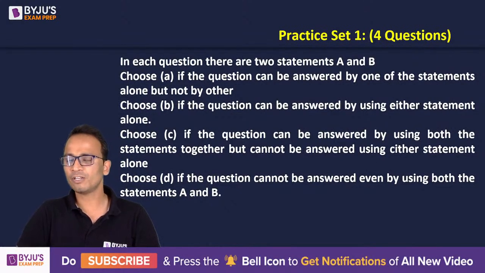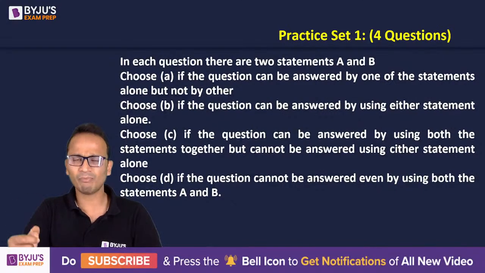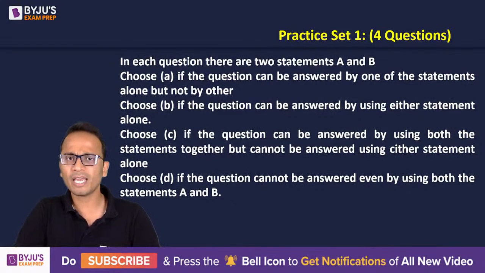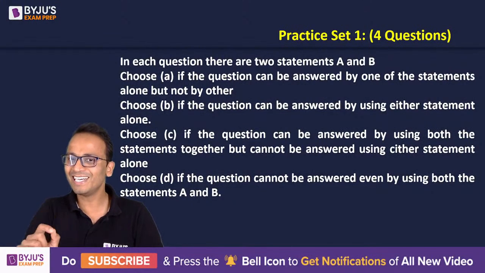Now for the next 4 questions, which is practice set 1, you will have to follow the directions which are given on your screen. For each of these questions, you may write this down somewhere. Choose option A if the question can be answered by one statement alone, but not by the other. Carefully read this direction.